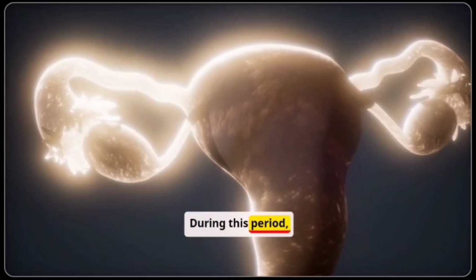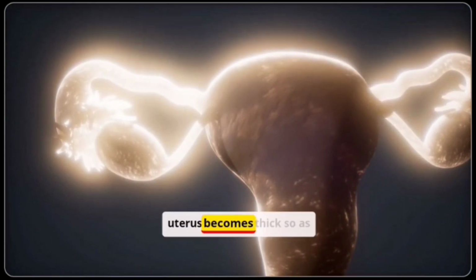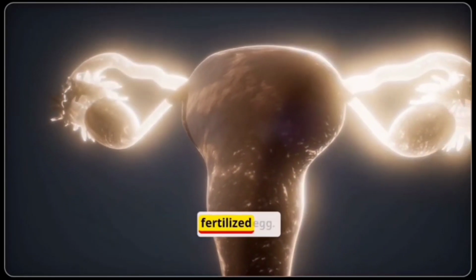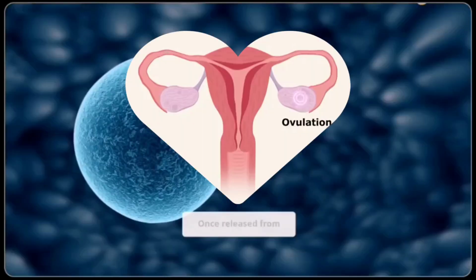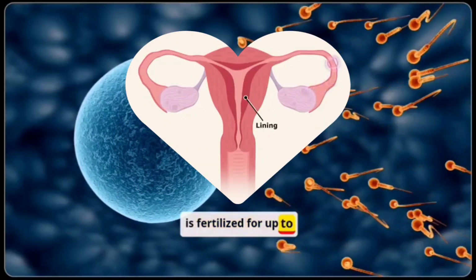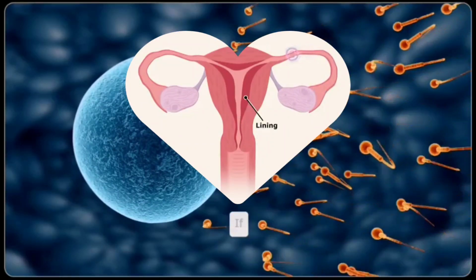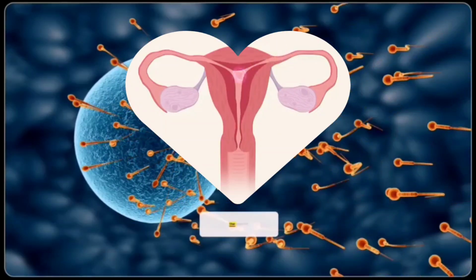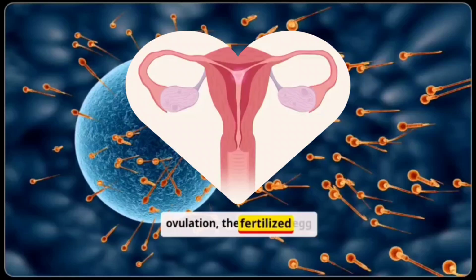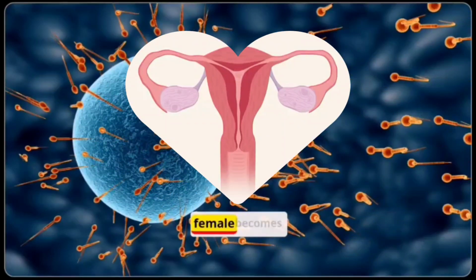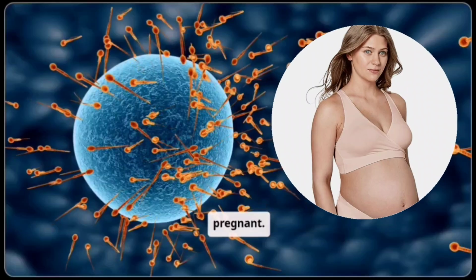During this period, the wall of the uterus becomes thick so as to prepare for receiving and nourishing the fertilized egg. Once released from the ovary, the egg can be fertilized for up to 48 hours. If fertilization of the egg by the sperm occurs within the period of ovulation, the fertilized egg gets implanted in the wall of the uterus and the female becomes pregnant.